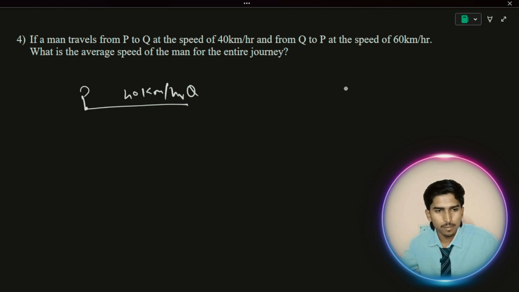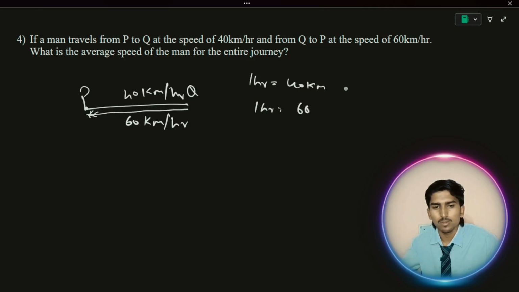The man traveled from P to Q, and again Q to P, going backward to the starting position, at 60 kilometer per hour, so the speed is different. What does this mean? Per 1 hour he is traveling 40 kilometers here, and here per 1 hour he is traveling 60 kilometers, Q to P at the speed of 60 kilometer per hour.